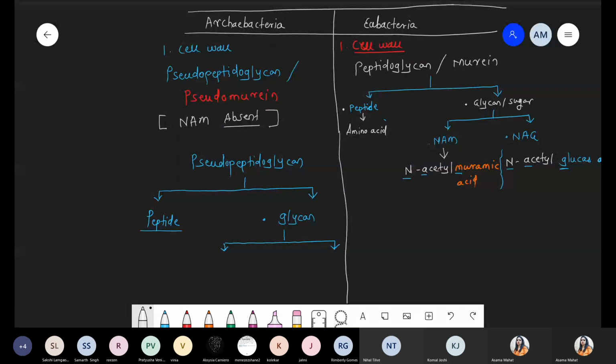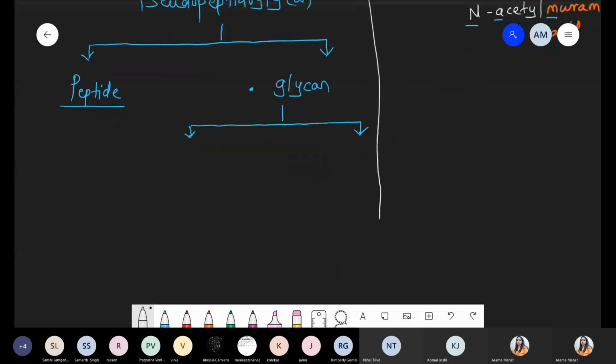So quickly we are talking about glycan. Glycan means the carbohydrate part present inside the peptidoglycan, pseudopeptidoglycan more specifically. Two types of glycans are present. We already discussed one point: NAM, N-acetylmuramic acid, is absent. So in place of NAM, there is NAT, and NAT stands for N-acetyltalosamine. This is a modified sugar.